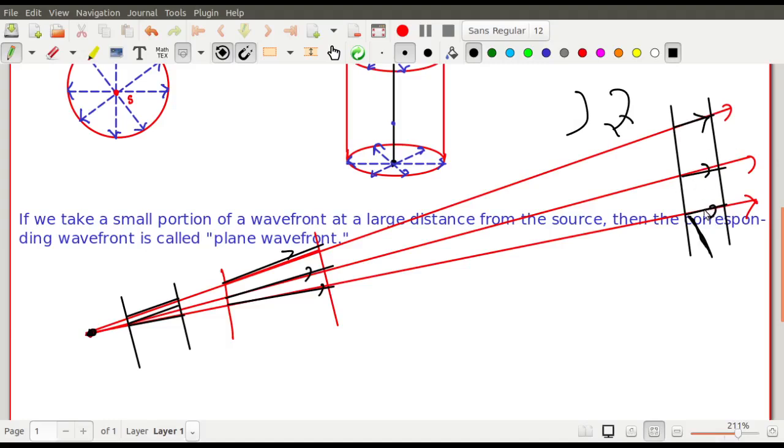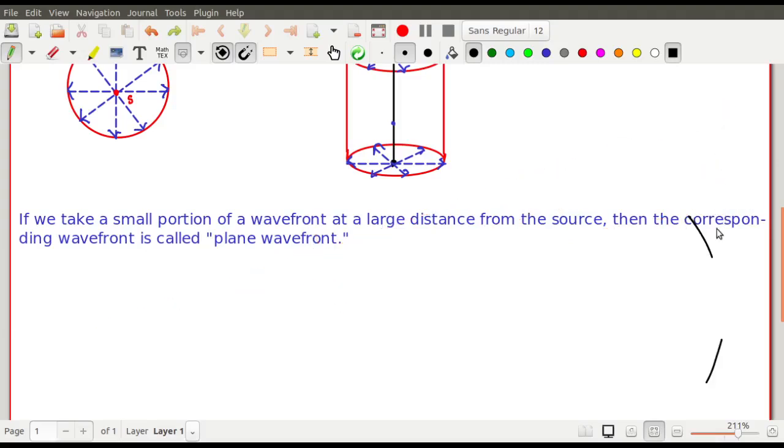They appear as a parallel beam. That is the reason why light beams coming from infinity are taken to be a plane wavefront or a parallel beam of light. So that's the idea over here, nothing else to know.